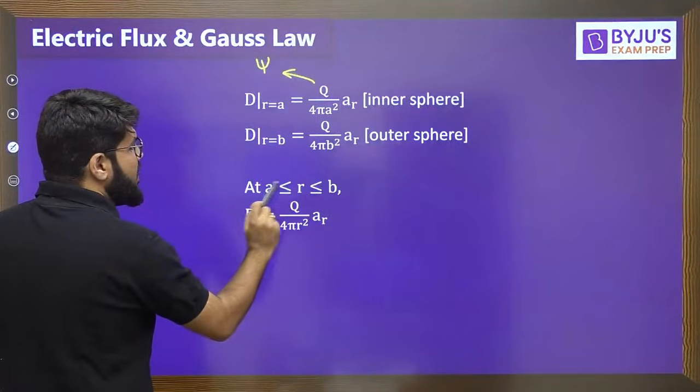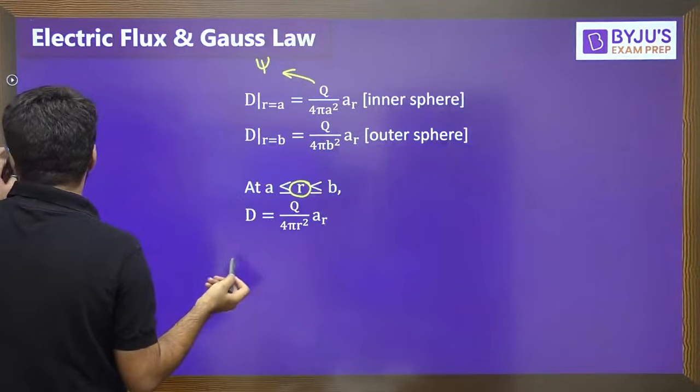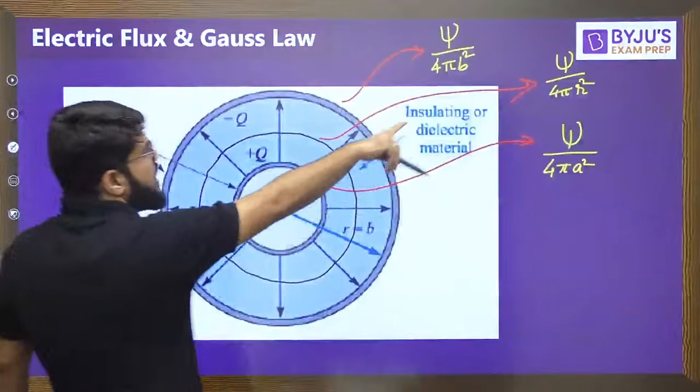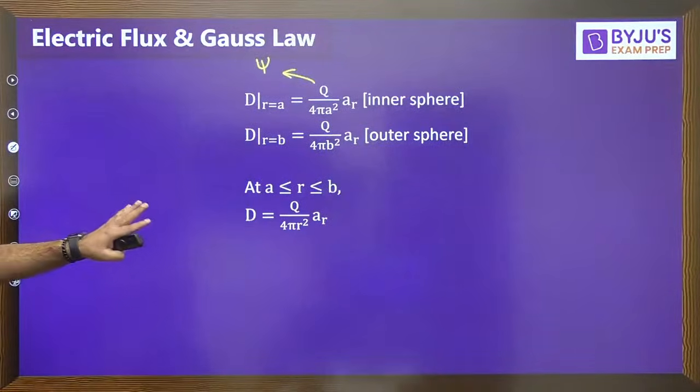And whenever you assume any sphere which is having a radius between a and b, the density will be q or psi upon 4 pi r square, as I have just written, psi upon 4 pi r square. Now guys, what is in general the density of flux? What is in general the flux density?